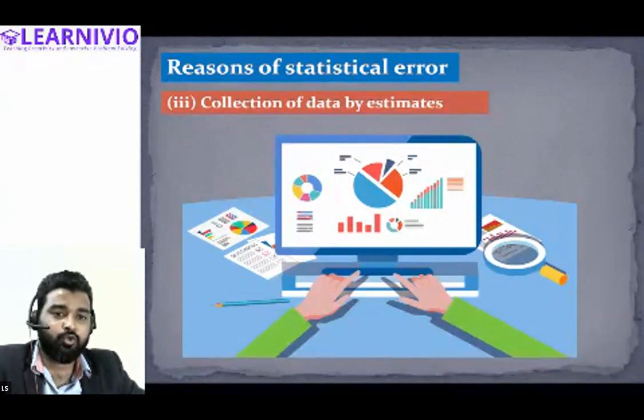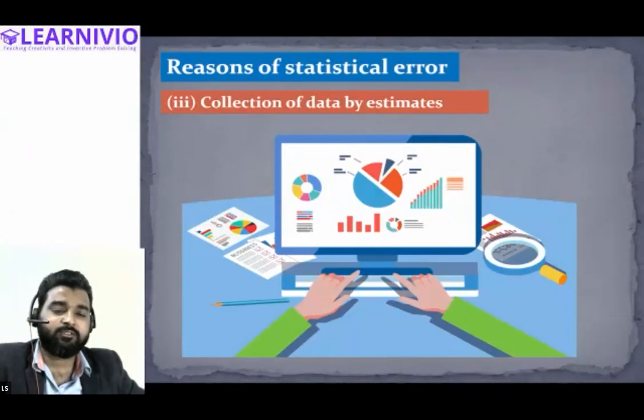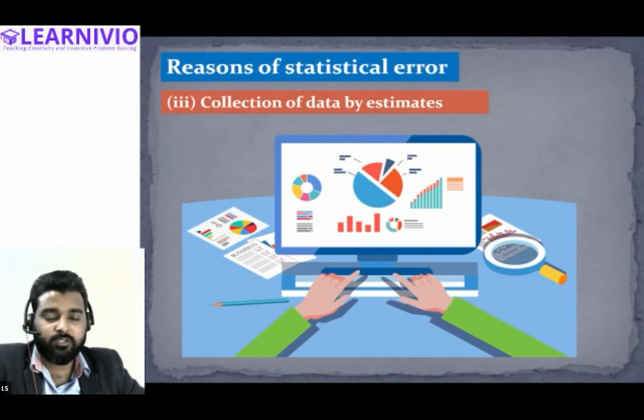I have assumed figures. Because I have assumed certain information, and due to which the statistical error is arising, we will call it a statistical error by non-sampling. This is a non-sampling error.